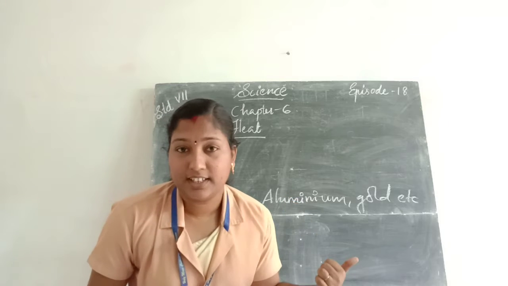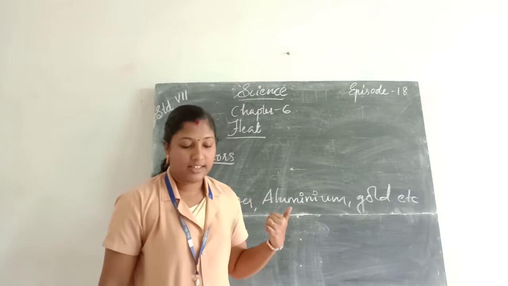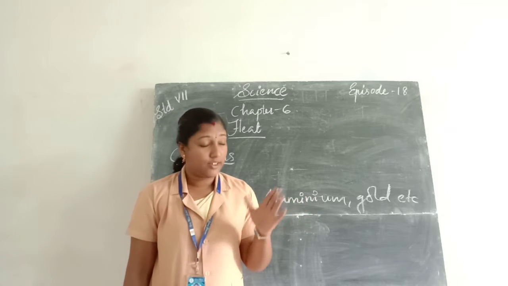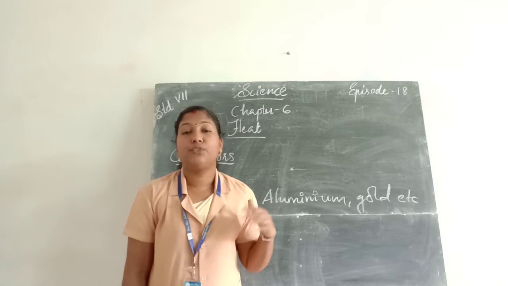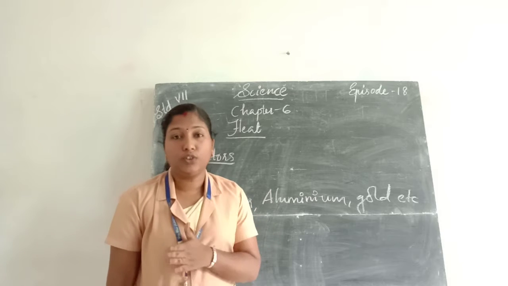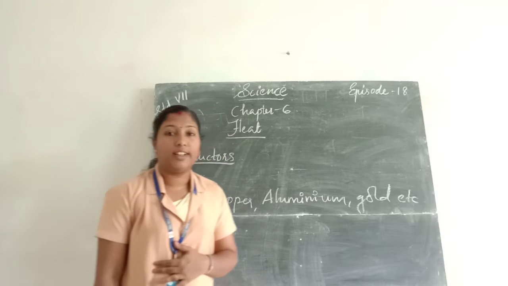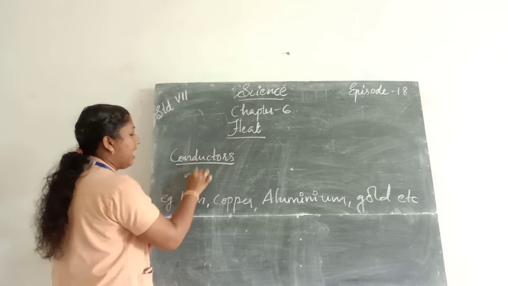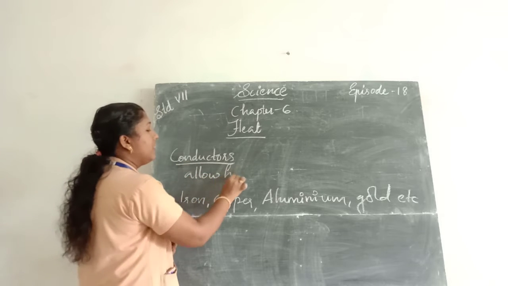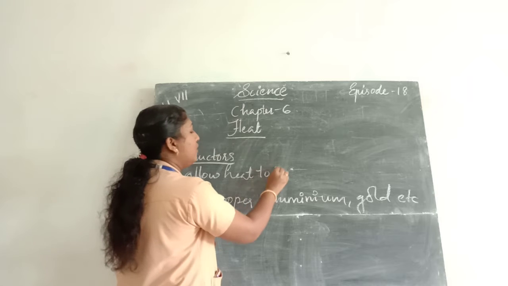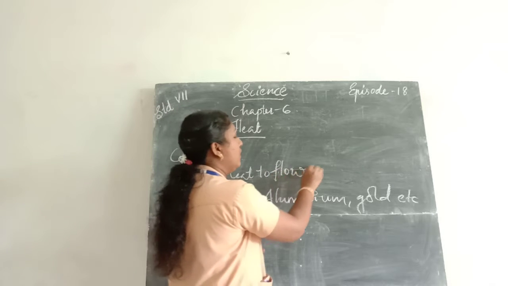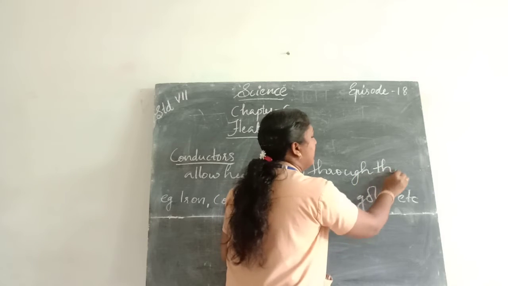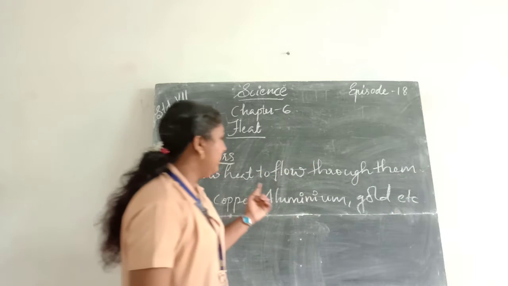What do you mean by conductors? The conductors means the objects that allow heat to flow through them. Such objects are called conductors.